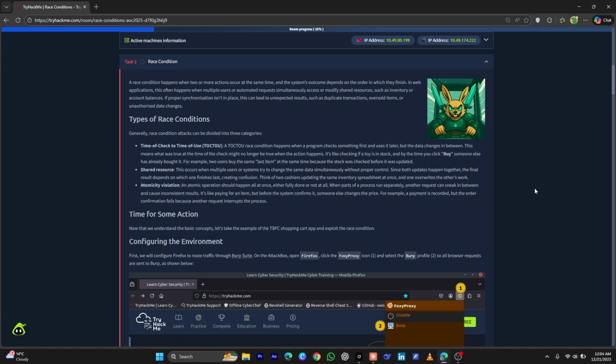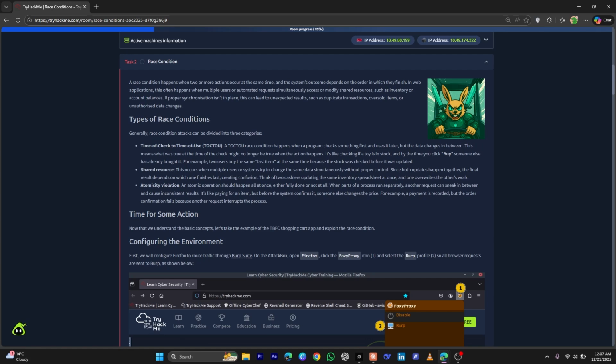What actually is racing? Think of it like, let's say we have one slice of pizza, and now let's say both of these guys start running towards the pizza slice. Both of them see the slice at the same time and reach it at exactly the same time as well. Now who will get the slice? Obviously whoever's hand touches it first. But what would happen if both of these guys' hands arrive at the exact same millisecond? It will cause confusion. Maybe the slice gets divided into two parts so that both can receive, or maybe one says I've got it and another says I've got it, so it will cause so much confusion.